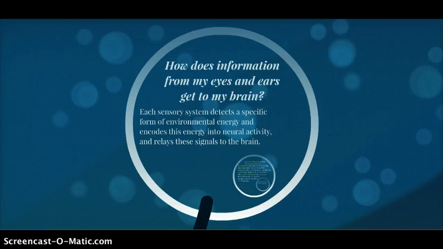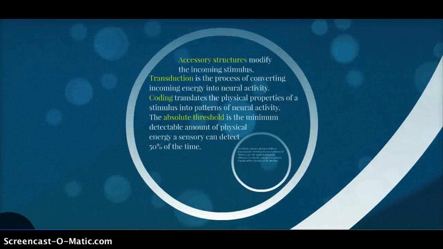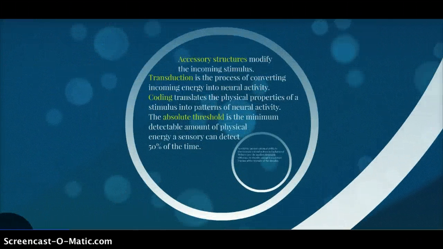How does the information from my eyes and ears get to my brain? Each sensory system detects a specific form of environmental energy, like sound, light, heat, and physical pressure, and encodes this energy into neural activity and relays these signals to the brain. Accessory structures modify the incoming stimulus. Transduction is the process of converting incoming energy into neural activity.